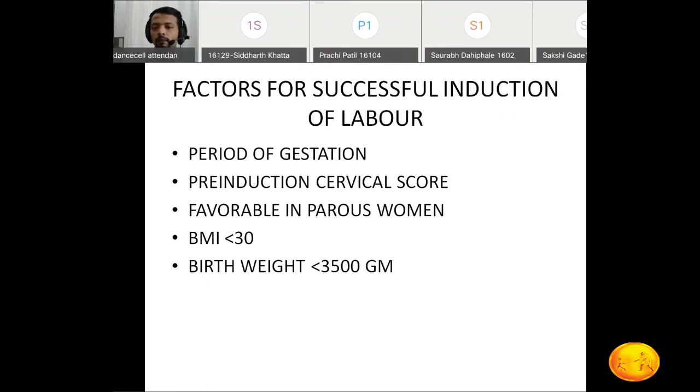What happens in the multiparous patient? There is more probability of successful induction of labor. As well as, if birth weight is more than 3.5 kg, there is less possibility that the patient will deliver vaginally, and also BMI less than 30. All these are the factors which will decide whether our induction of labor will be successful or not.